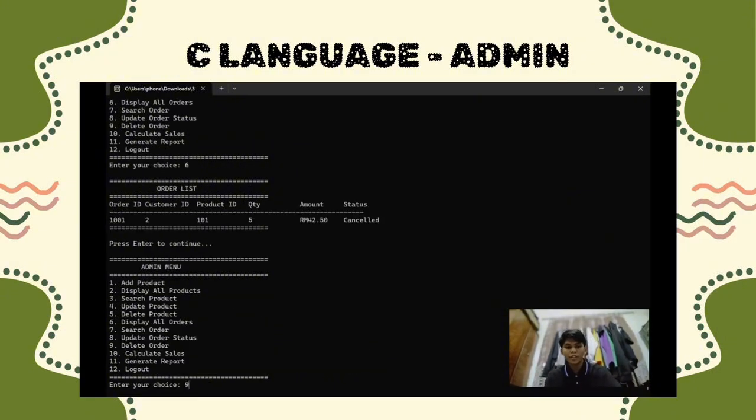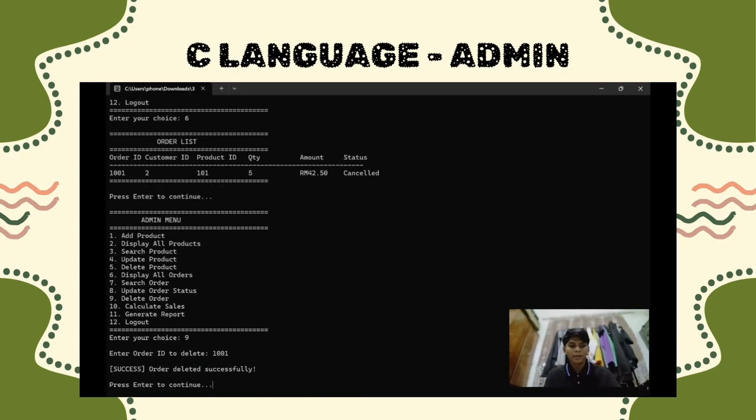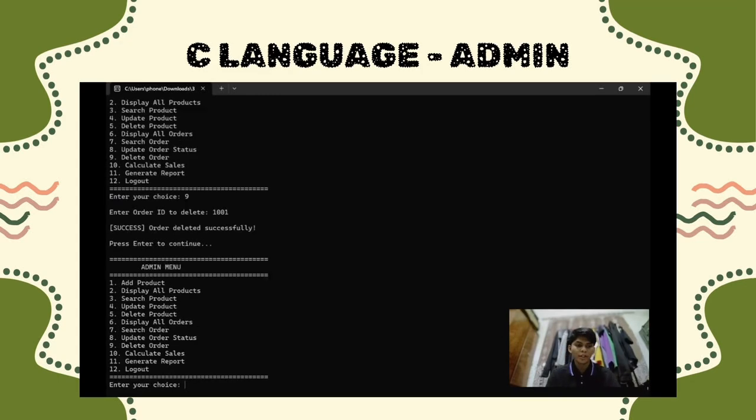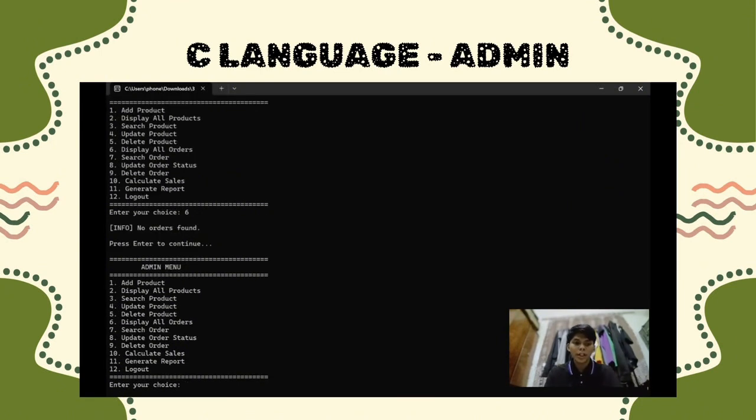And let's say I want to delete the order, so I choose the option number 9, so I put the order ID, and you can see the message it shows: the order deleted successfully. And now I want to display the order back. As you can see, no orders found because I have already deleted the order that has been made. So that's all for the admin section. Now let's continue to the customer section that will be explained by my friends.